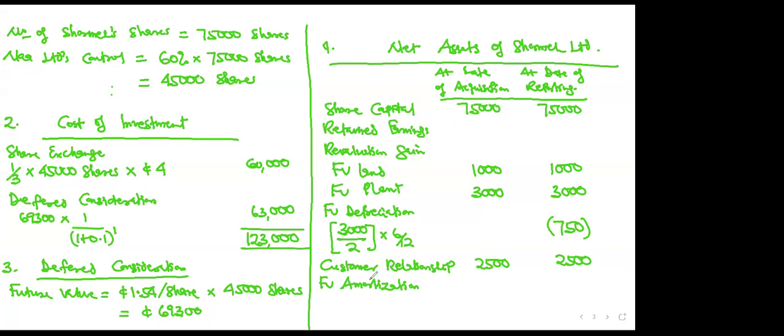Let's read the question further. It says, Now Limited expects that this customer relationship will last for a further 5 years. So it means that the amortization is 2,500 divided by 5 years. But remember, they've operated for 6 months, so times 6 months, then that will also give you 250, just like the depreciation. Then you net it off. Are you getting the point?